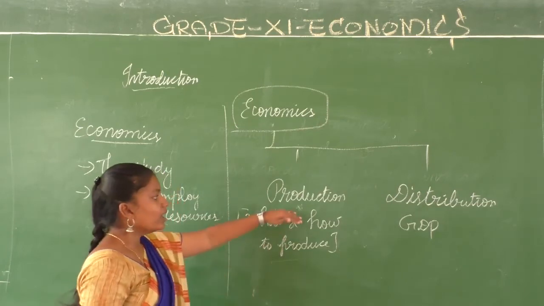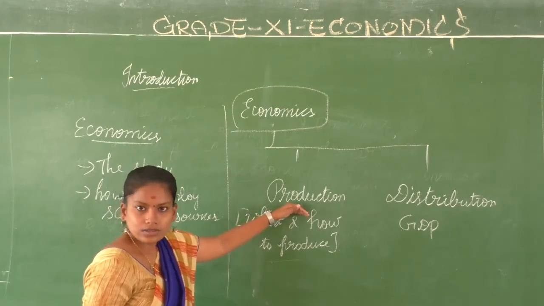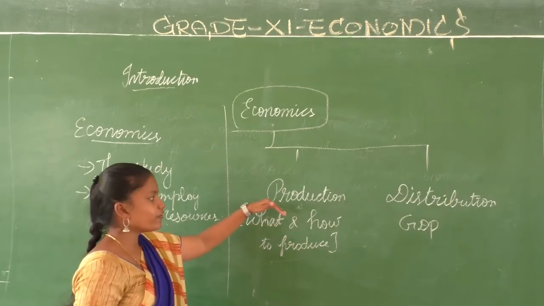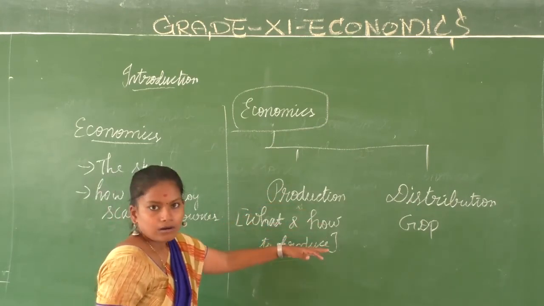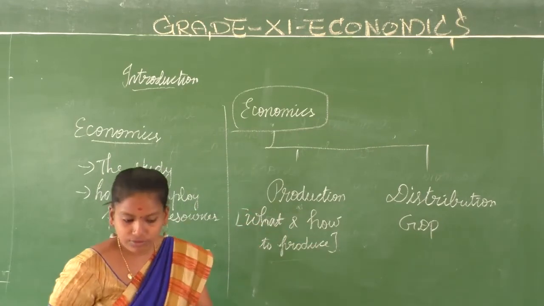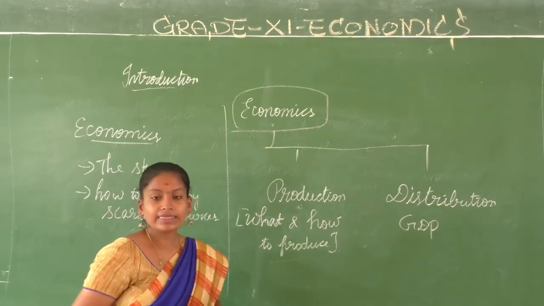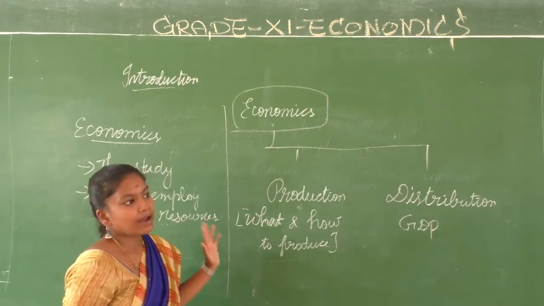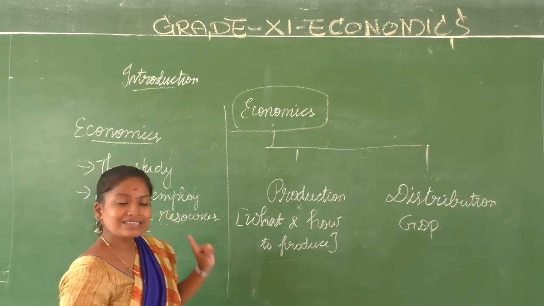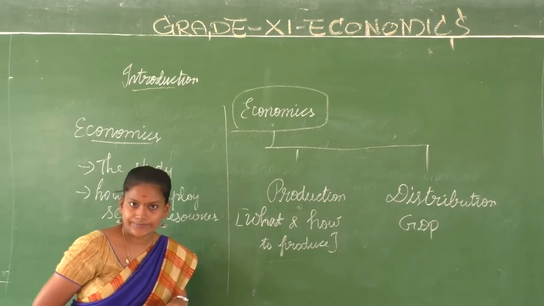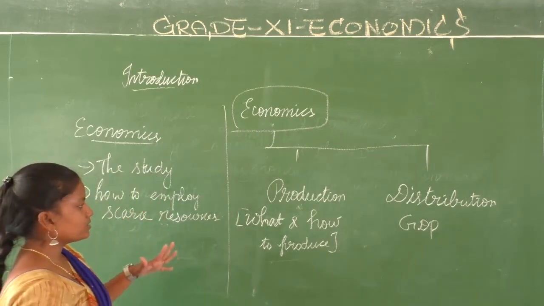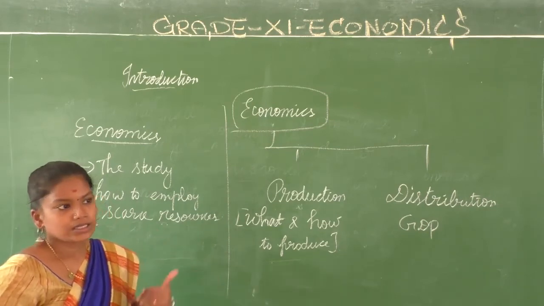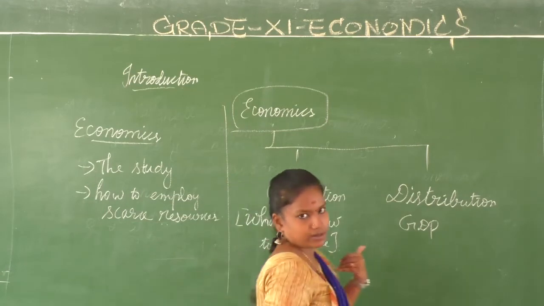So you have to decide in which production I should use the resources. Okay, I need fuel and all kinds of production means, for which I have to give it more. Okay, I have to choose that first. I have to think of it. I have to study about it. And then what are the commodities that I have to produce? Finally, I have to produce the commodities for what? For satisfying the wants of the customers of the society, of the people of the society. And then finally, how am I going to distribute it to them? That is, each group in the society should receive it.